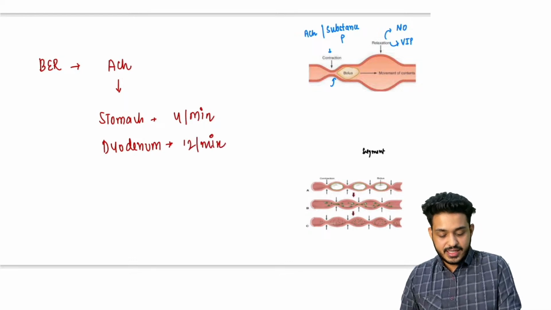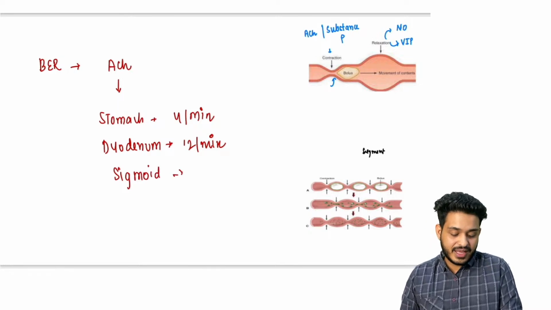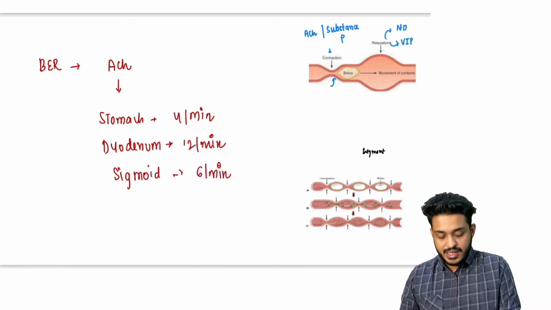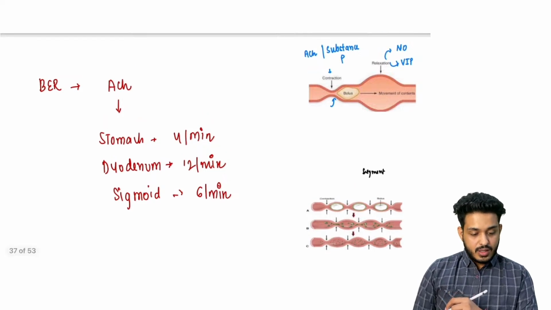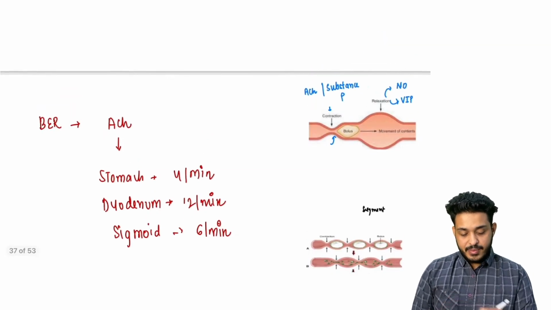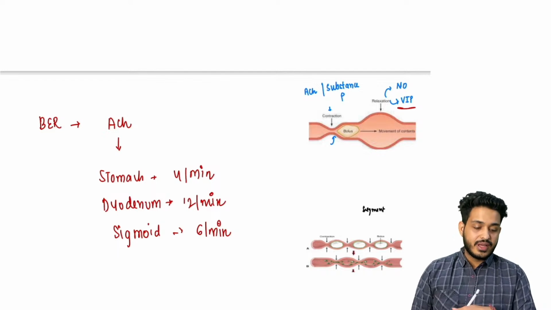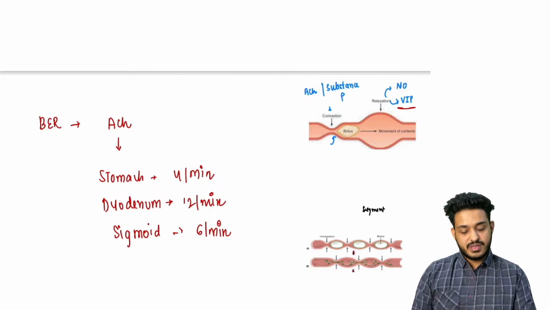And in your sigmoid, they have already asked you a question on this. In sigmoid, you will be having 6 contractions per minute, right? This is what you need to remember: nitric oxide and VIP are going to be responsible for the relaxation.